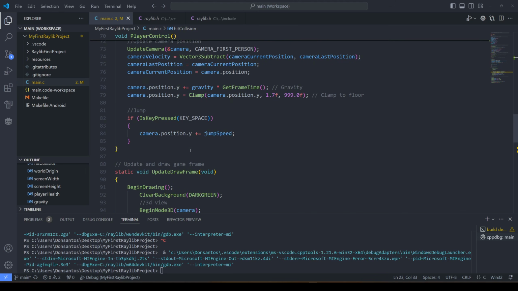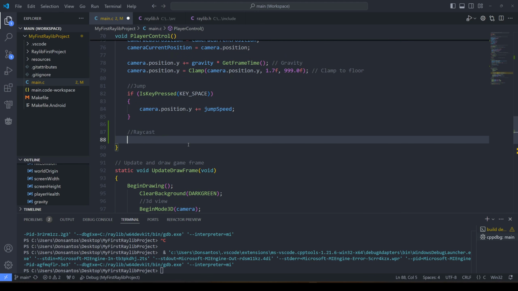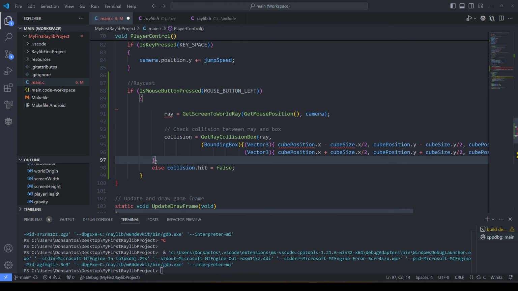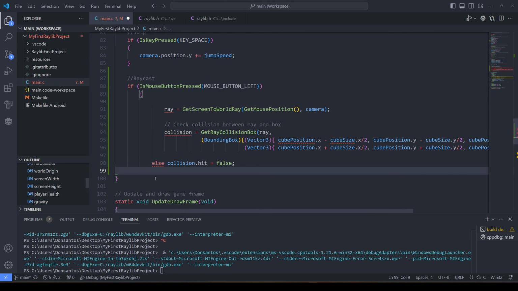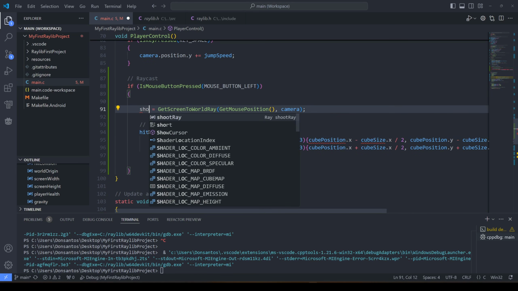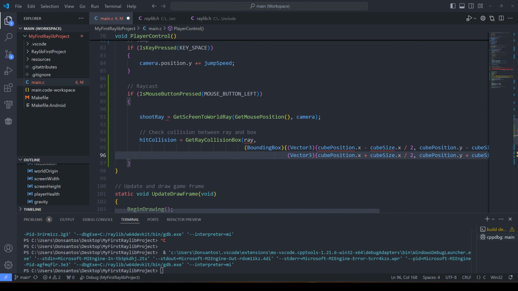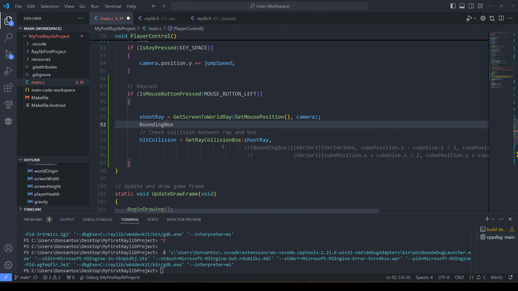So let's go down to the camera control, and let's go raycast. I'm a little lazier, but I'm gonna copy paste this. And then we can remove this part, because we're not setting that flag. I call this hit collision, I believe. Shoot ray, I think. Okay, yeah. Shoot ray equals get screen to world ray. Let's create a bounding box. Bounding box equals, let's just compare it against the box. Like so. So the box is empty right now.